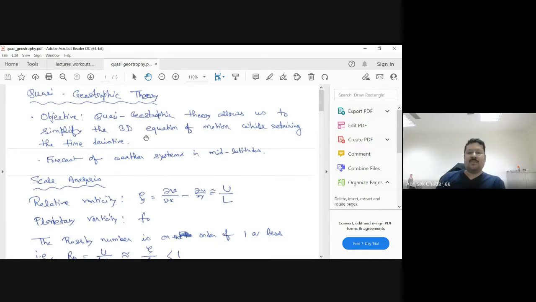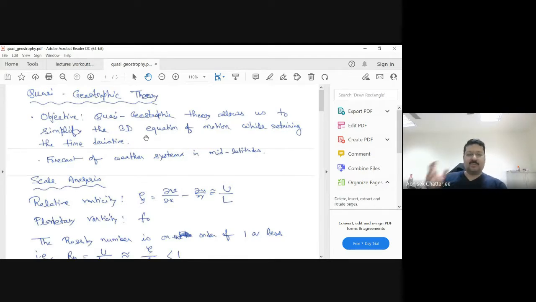So the only way you can do this is by approximating the Navier-Stokes equation to something which is more sensible, but at the same time gives you a reasonable solution. Not like geostrophic. Geostrophic is a very good condition, but it doesn't allow you to predict, because there is no t term here, so you cannot say that if this is my state today, how it is going to change tomorrow. We cannot do that using the geostrophic equation because there is no t term available.